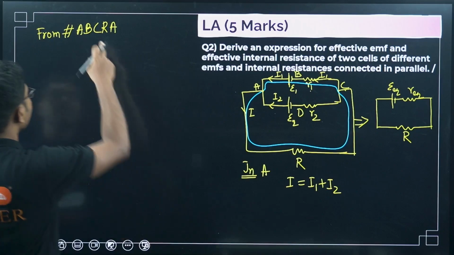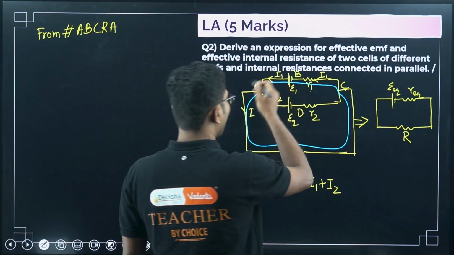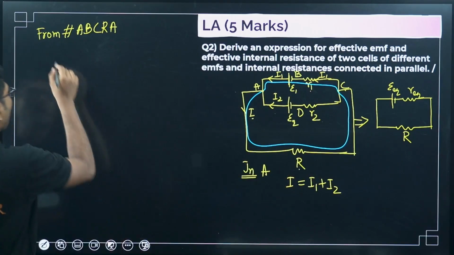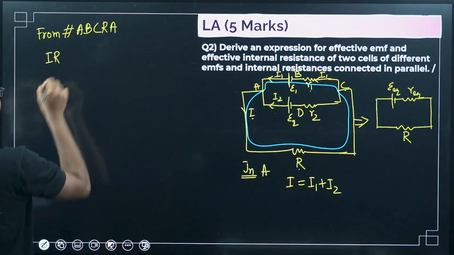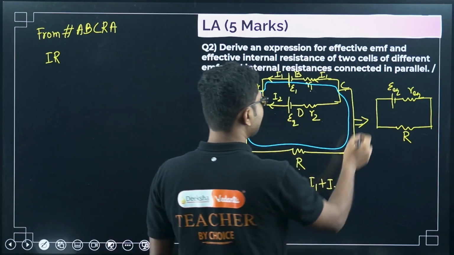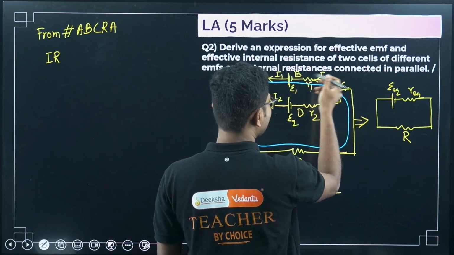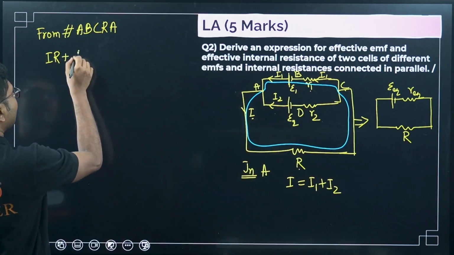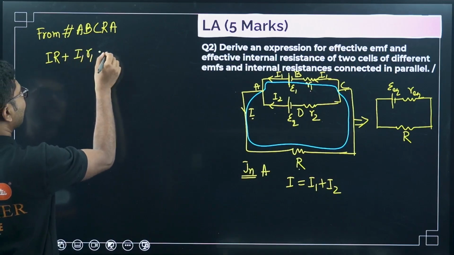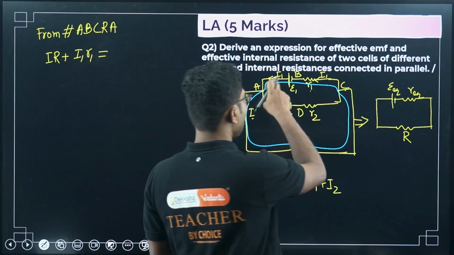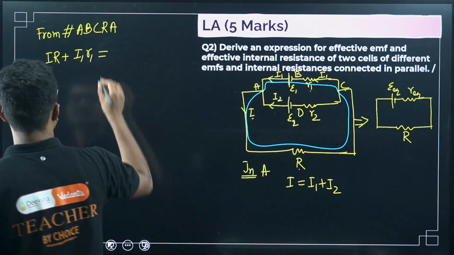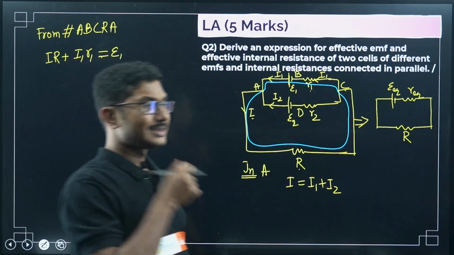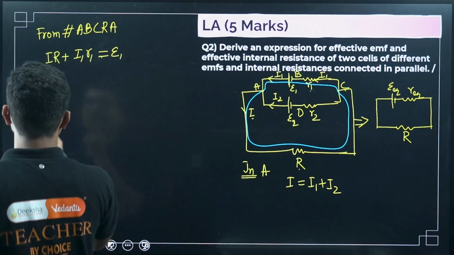Next we have to use this loop. So now in this loop, what are all the resistances? First resistance is R, current is I through that, so IR. Now as you are moving in this direction, and the current is moving in this direction, it will be positive, and plus I1 R1 equals epsilon 1. Okay, so this is the first thing, right?